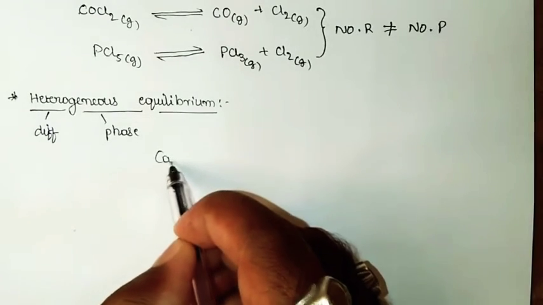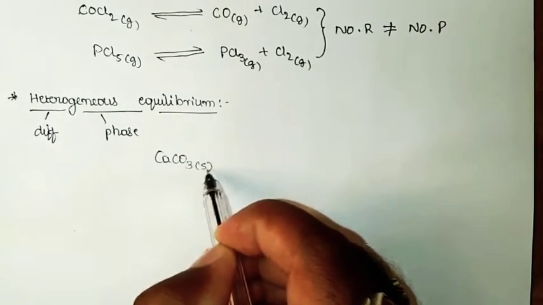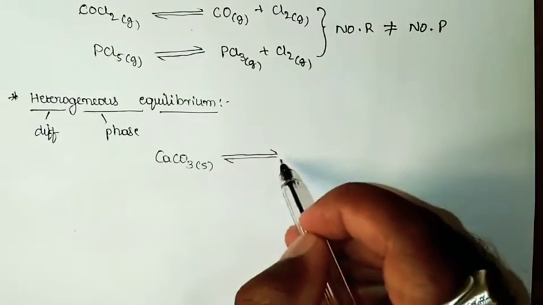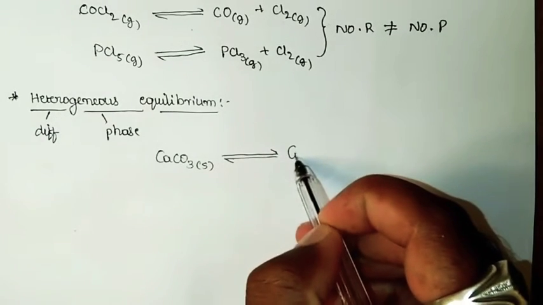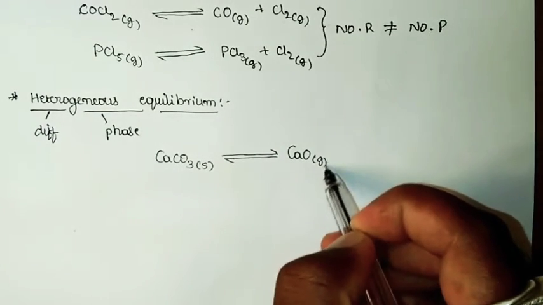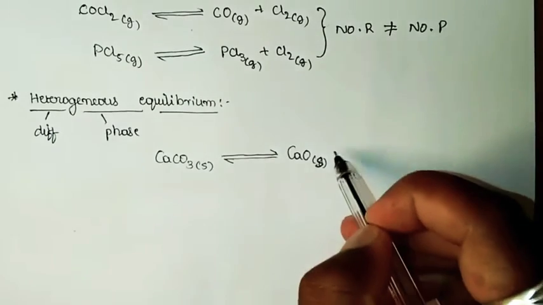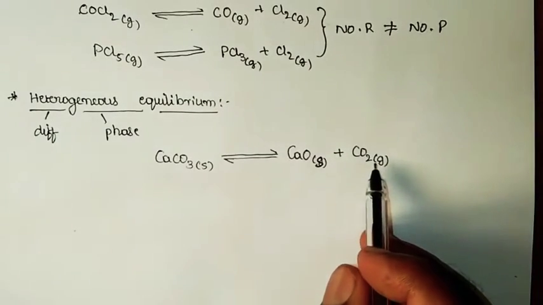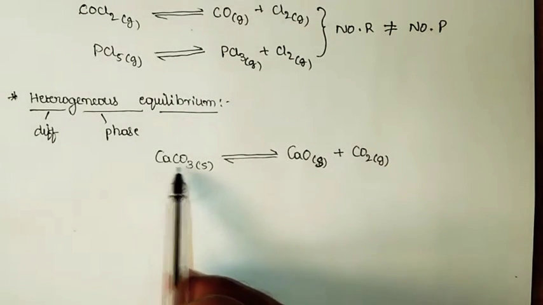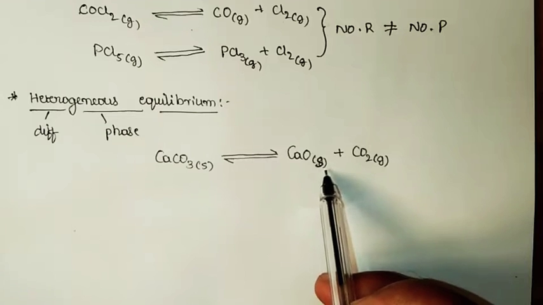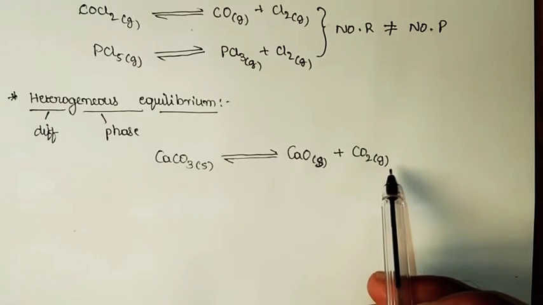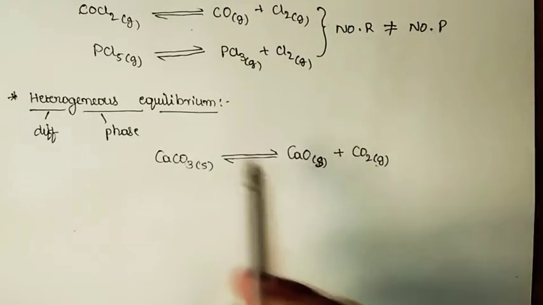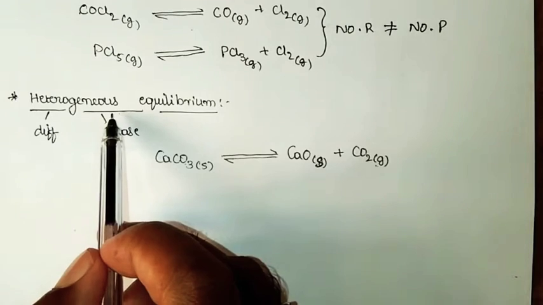If you consider limestone, that is calcium carbonate, which is a solid material, when it is subjected to decomposition at the state of equilibrium, calcium carbonate splits to give quicklime, that is calcium oxide, which is once again a solid material, and that results in the liberation of carbon dioxide, which is a gaseous material. You can notice here calcium carbonate is solid, quicklime is once again a solid, but carbon dioxide is a gaseous material. So reactants and products are present in more than one physical state. So this comes under heterogeneous equilibrium.